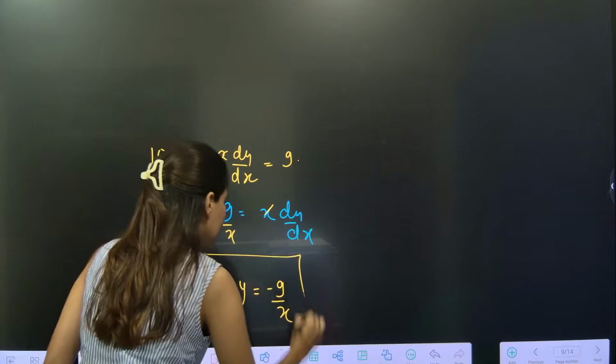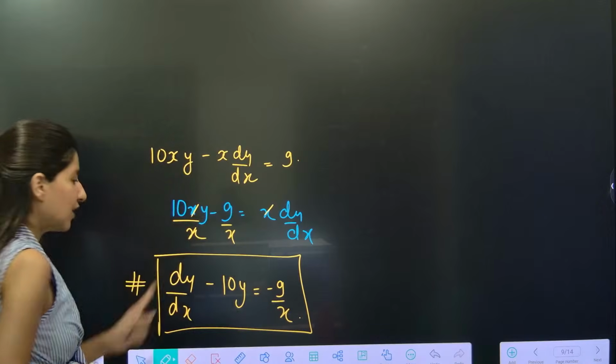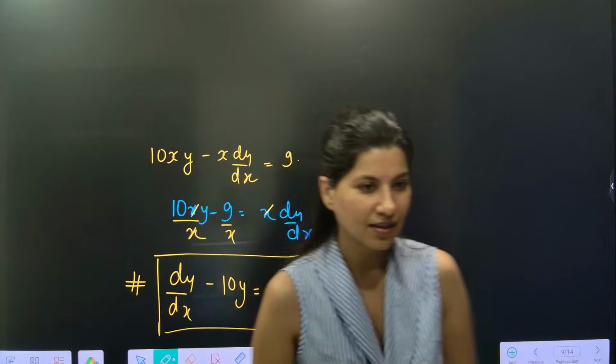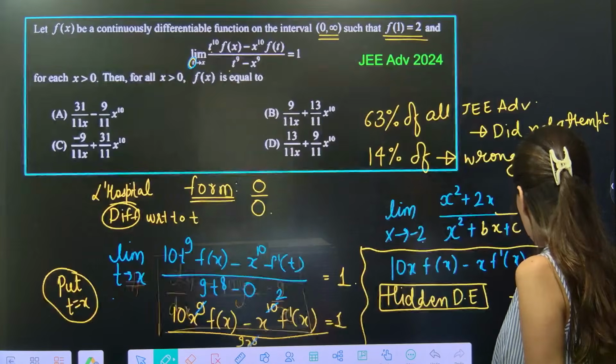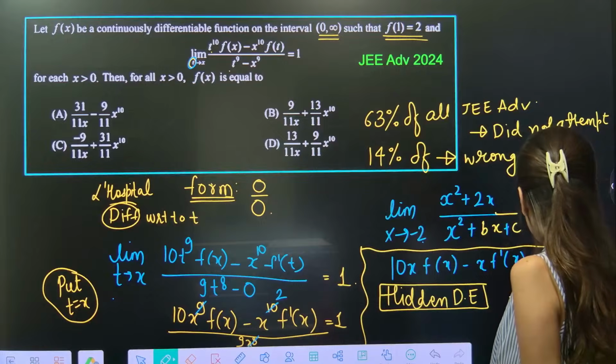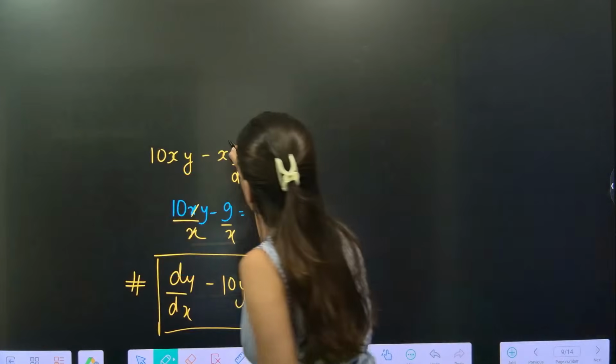Can anybody tell me what kind of differential equation this is? Let me go back. Is there any x square? Yes, x square dy/dx.